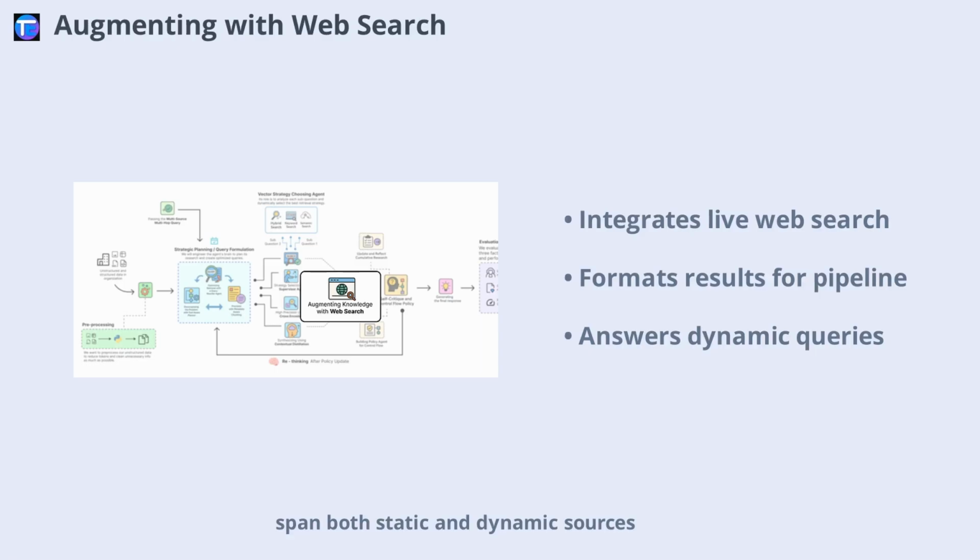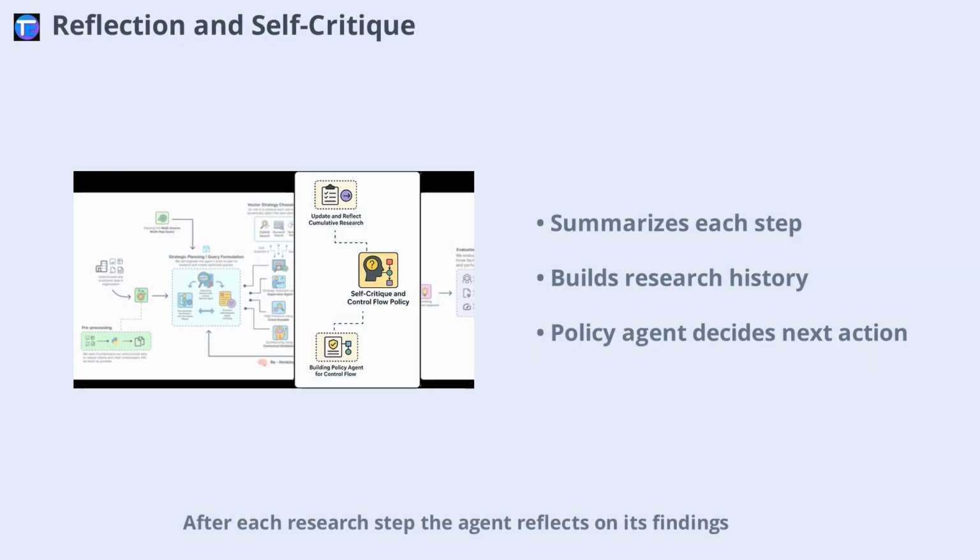After each research step, the agent reflects on its findings, summarizing the distilled context into a concise, factual sentence. This summary is added to the research history, building a cumulative understanding. A policy agent then reviews the entire history, the original plan, and the question, making a strategic decision. Should the agent continue, revise, or finish? This self-critique loop is what elevates the system from a scripted workflow to an autonomous reasoning agent.